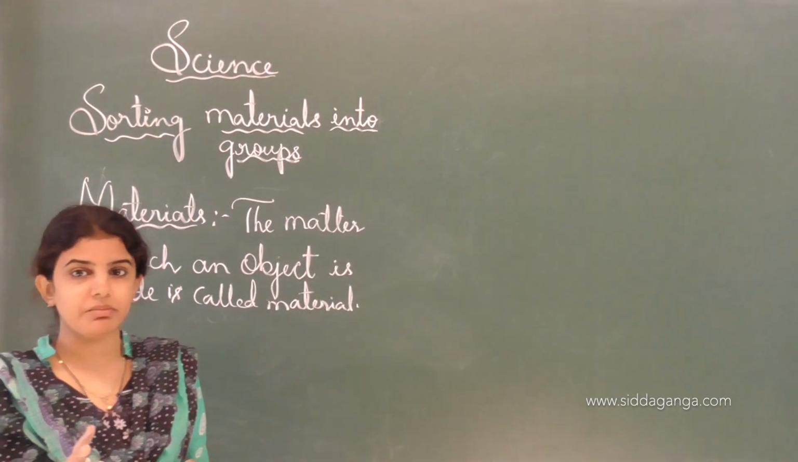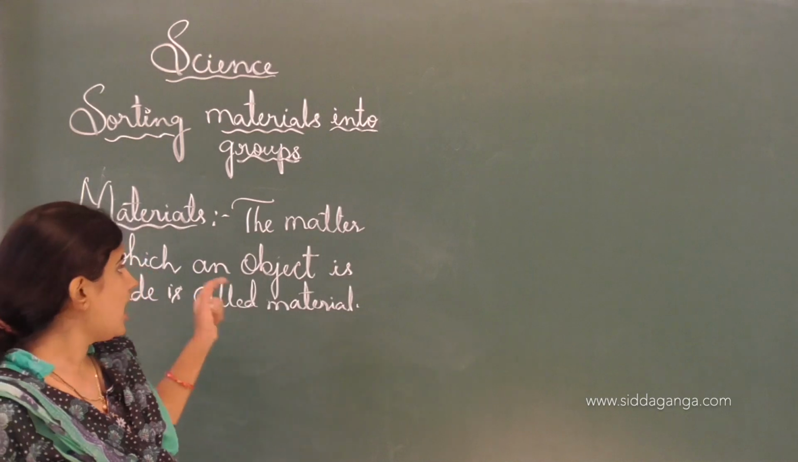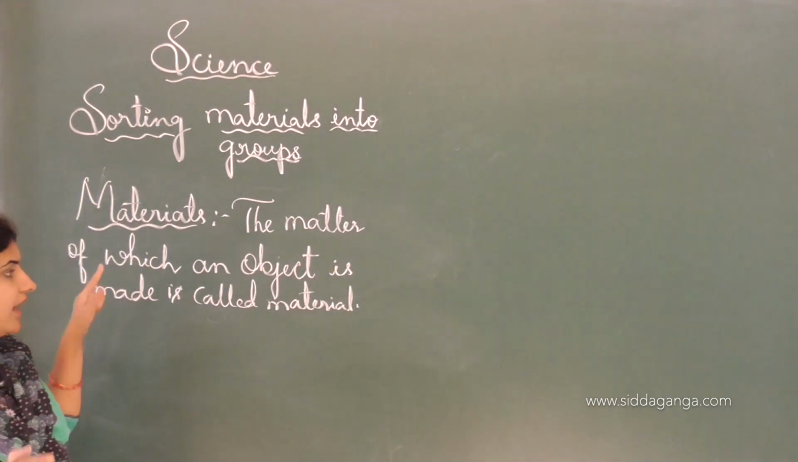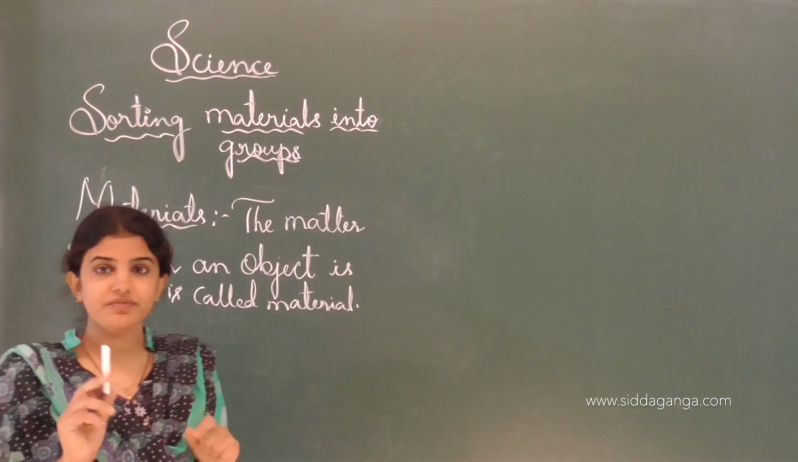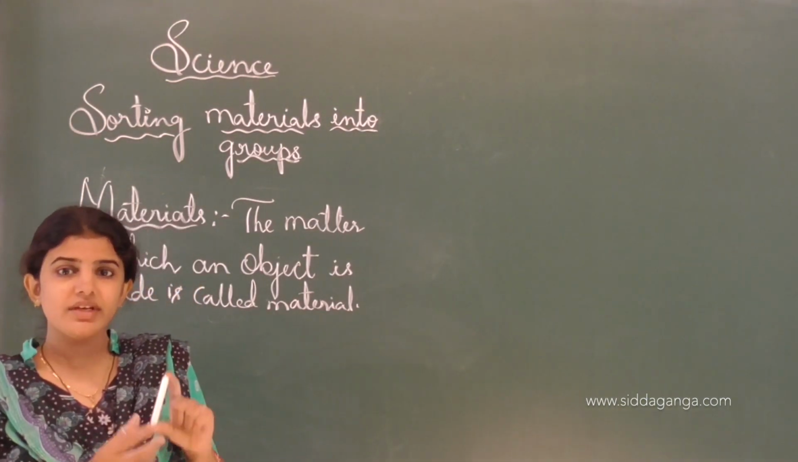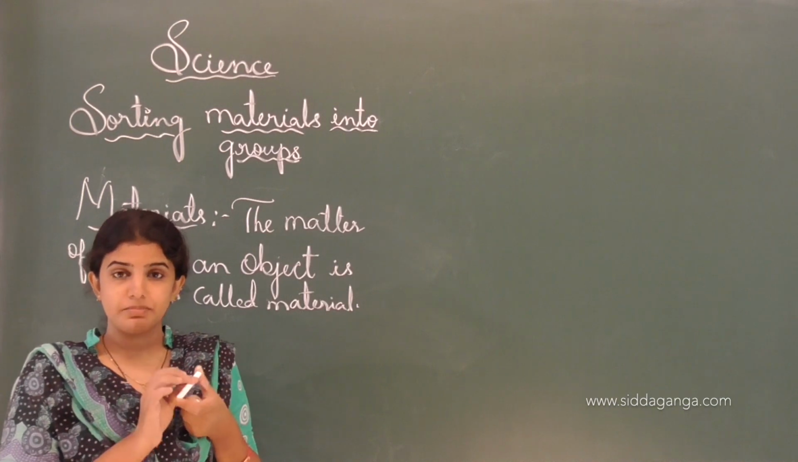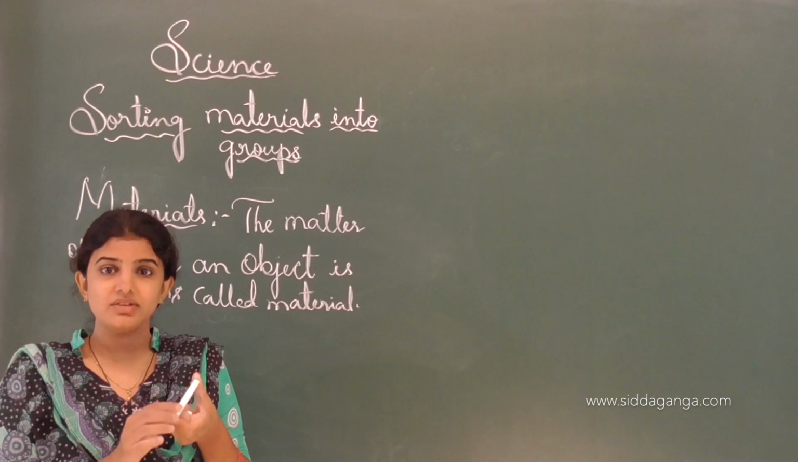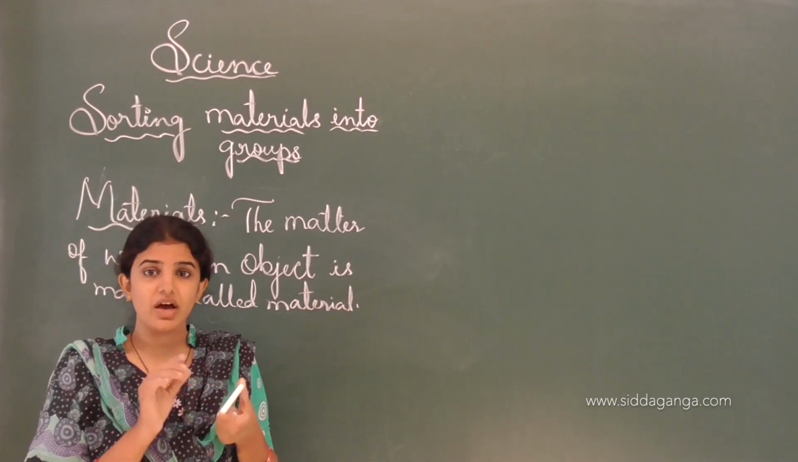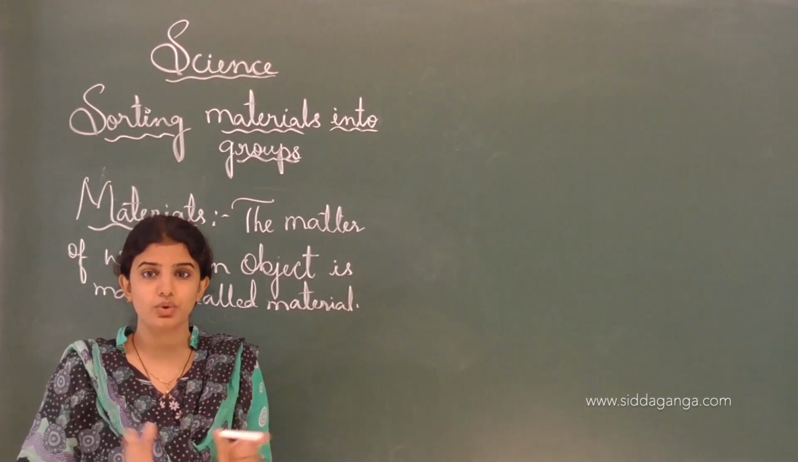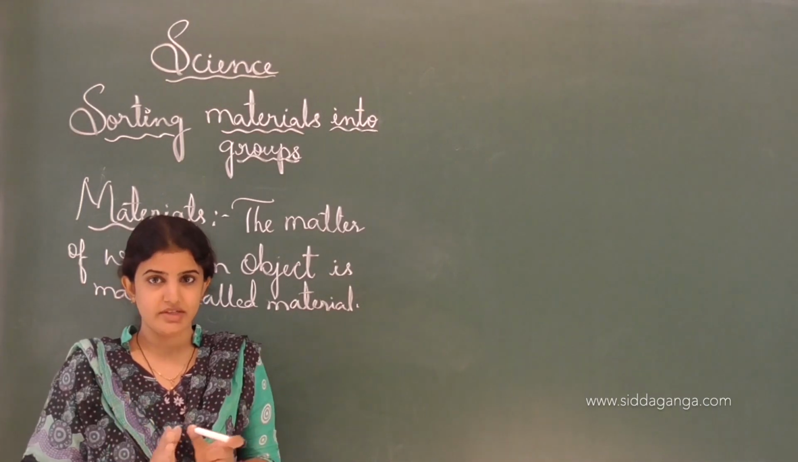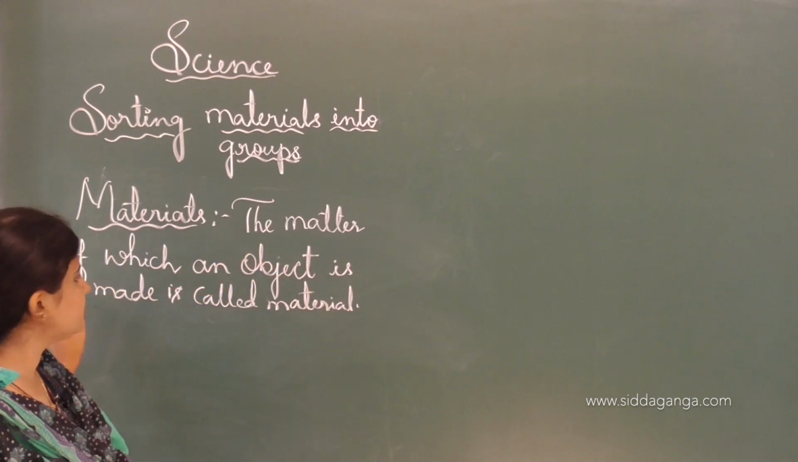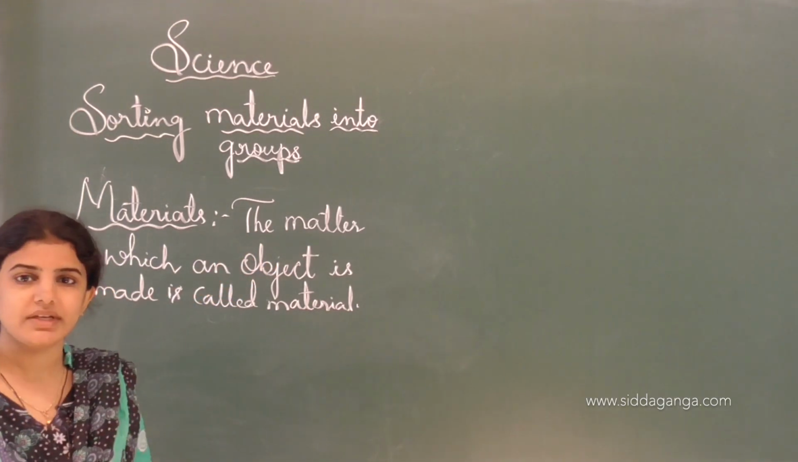There are different states of matter, and among them the matter of which an object is made is the material. For example, if we consider the chalk, it has matter and the space in it is small. We call it a solid substance. Why? Because the molecules arranged in this chalk are very closely and compactly arranged, and that's why it is called a solid. Like that, the matter of which an object is made is called material.